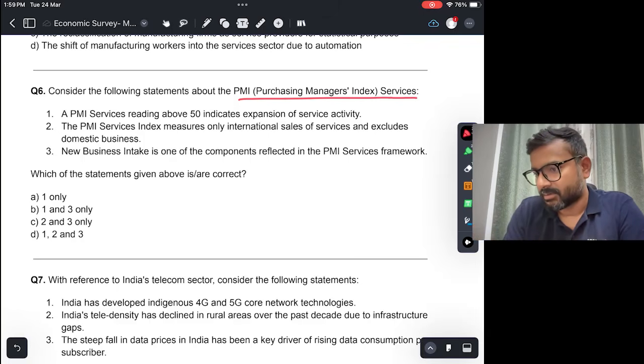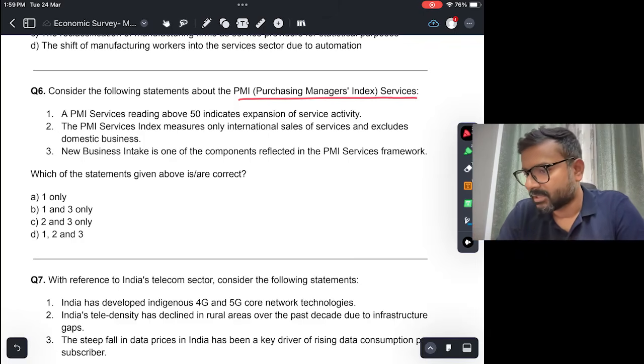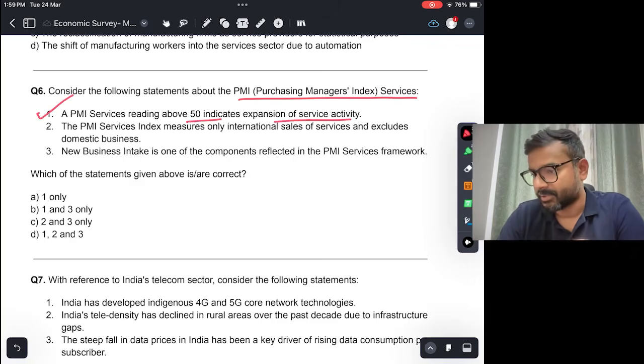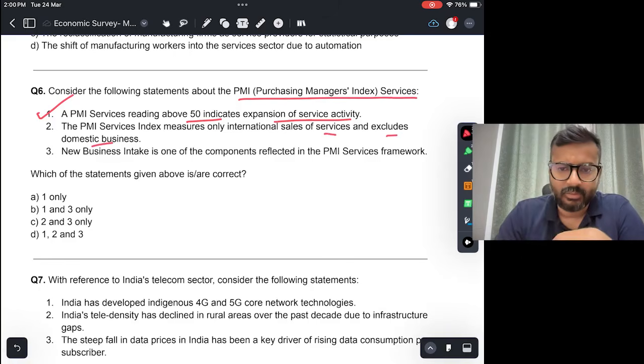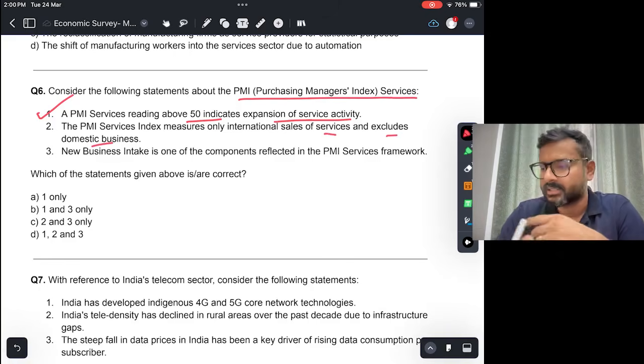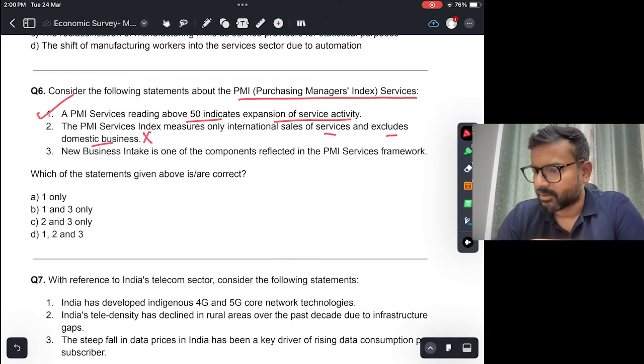So statement one, the PMI services reading above 50 indicates expansion of service activity. This is true. Above 50 is expansion, below 50 is contraction of the sector. PMI services index measures only international sale of services and excludes domestic business. Of course, this is not going to be true अगर services sector को अच्छे से indicate करना है. This is wrong.